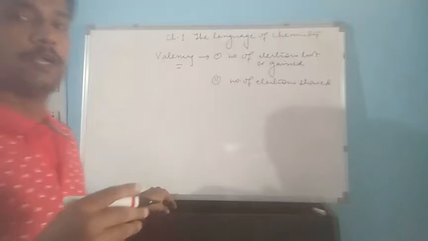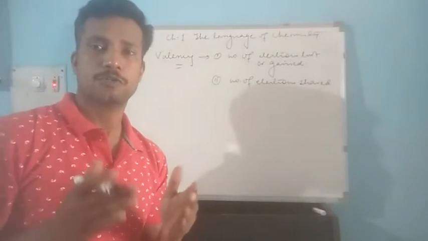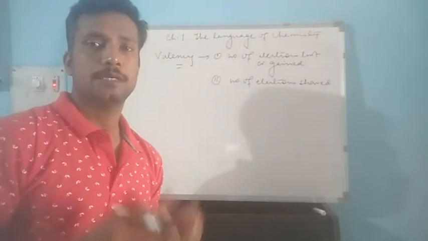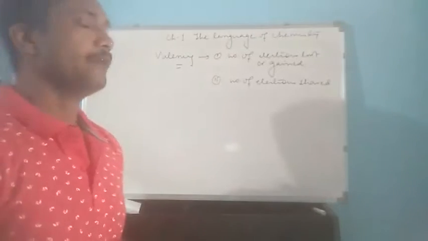So this number of electrons gained, lost or shared during any chemical combination is called valency.